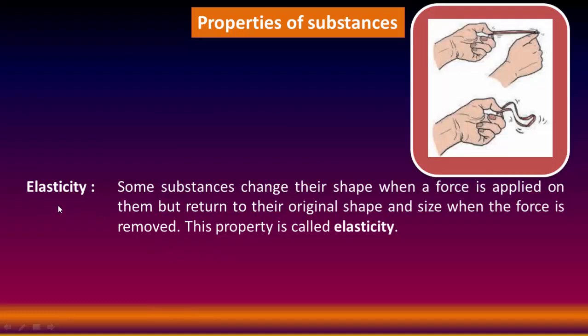Another property is elasticity. Some substances change their shape when a force is applied on them, but return to their original shape and size when the force is removed. This property is called elasticity. Look at this picture. In the first step, the force is applied, and in the second step, the force is removed. After removing the force, the substance takes its original shape and size. Such a property is called elasticity.